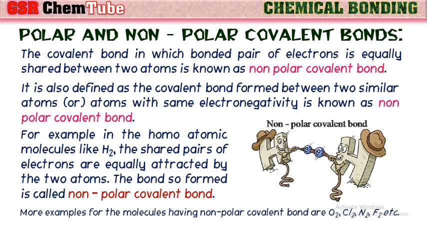Some more examples for the molecules having non-polar covalent bonds are mostly the homoatomic molecules like oxygen, chlorine, nitrogen, fluorine, etc. In these also, the shared pair of electrons is equally shared by both the atoms, and hence there is no charge formation. Thus the bonds are non-polar in nature.